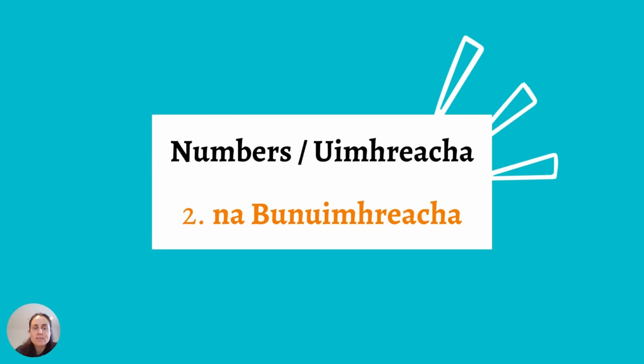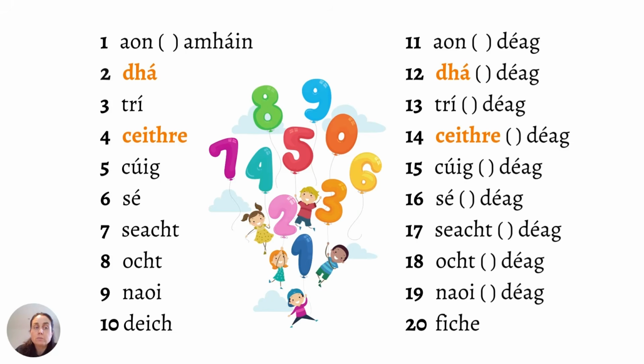Let's move on to another number system now. Na bunuimhreacha, the basic numbers. These are the numbers that we use for counting things. They're very similar to the maoluimhreacha. The numbers 2 and 4 are quite different. So the number 2, it's 2 o'clock, tá sé a dó a chlog. But if I'm counting 2 of something, I use dhá. And the number 4 would be tá sé a ceathair a chlog. But if I'm counting something, I use ceithre. Tá ceithre madra agam. I have 4 dogs.